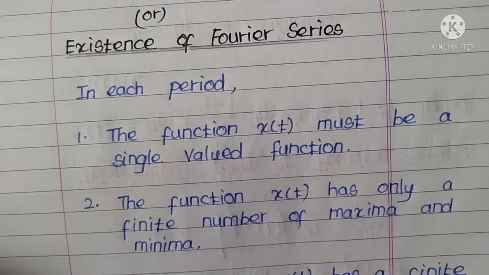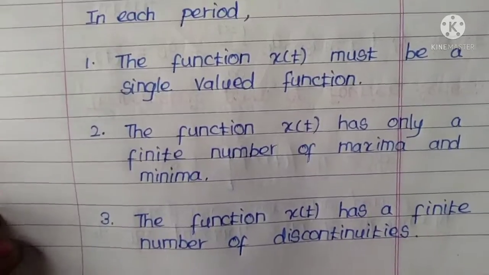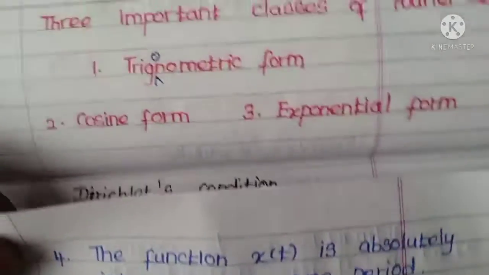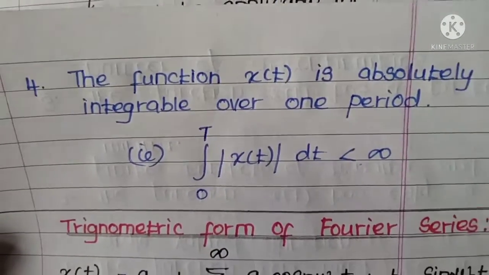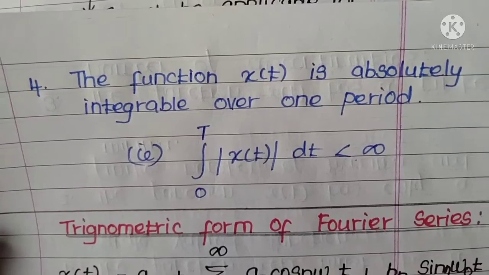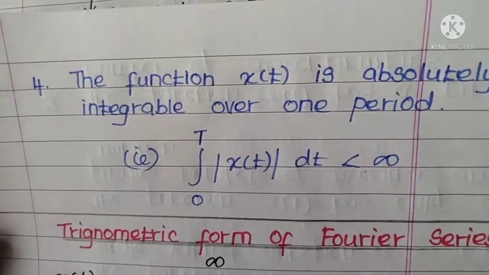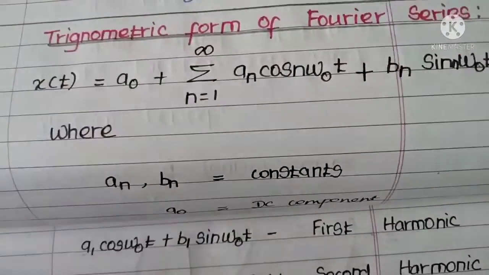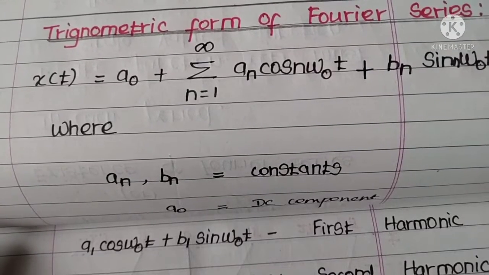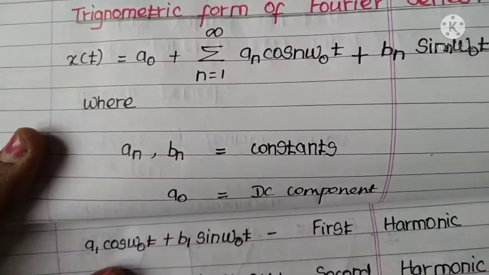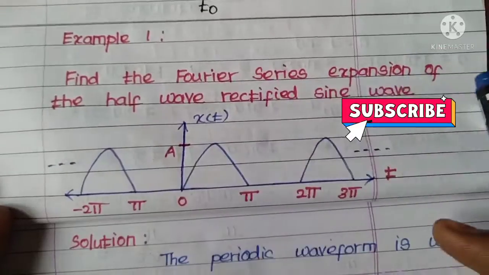x of t must be a single valued function. x of t must have a finite number of maxima and minima. x of t has a finite number of discontinuities. And finally, x of t is absolutely integrable over one period, that is integral 0 to T modulus of x of t dt should be less than infinity. Next we revised x of t represented as the trigonometric form of Fourier series. In the next video we will see a problem related to the trigonometric form of Fourier series.